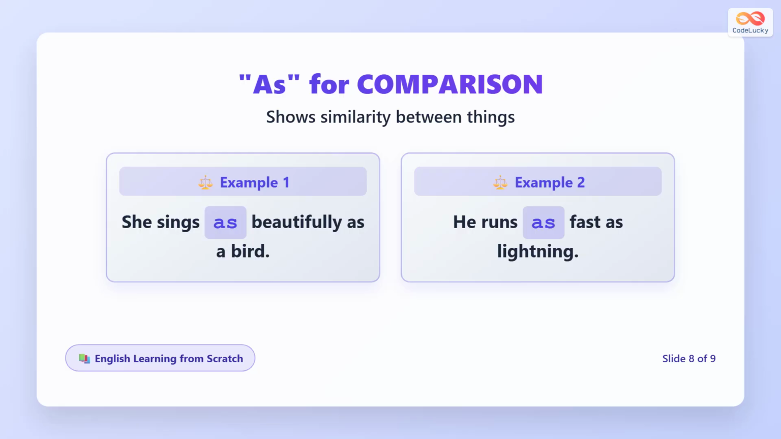To summarize, as for time shows when events happen together. As for reason explains why something occurs. As for comparison shows when two things have the same quality or degree. Practice recognizing these three uses in different sentences.